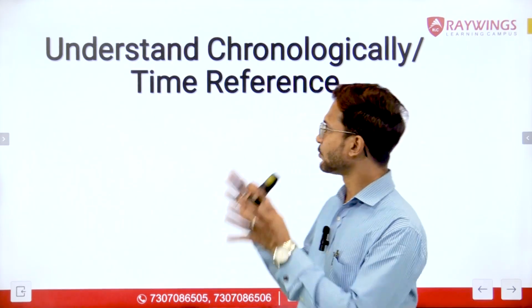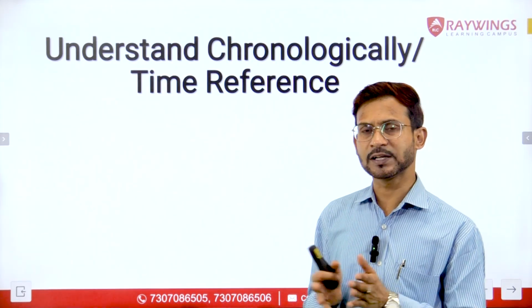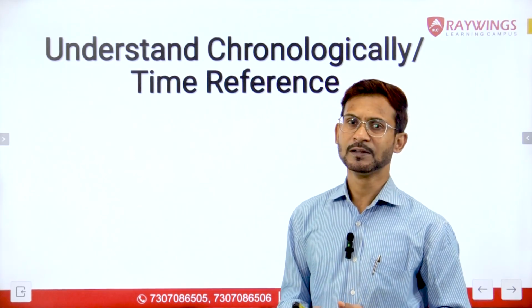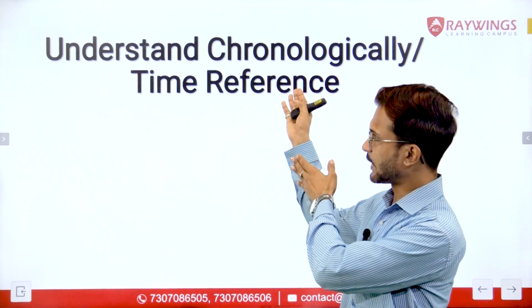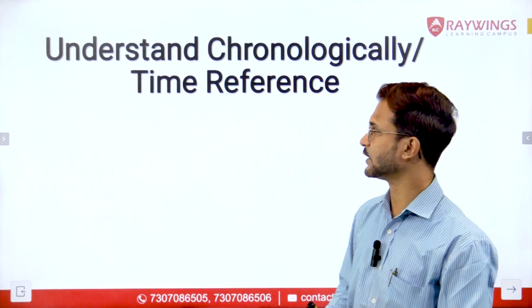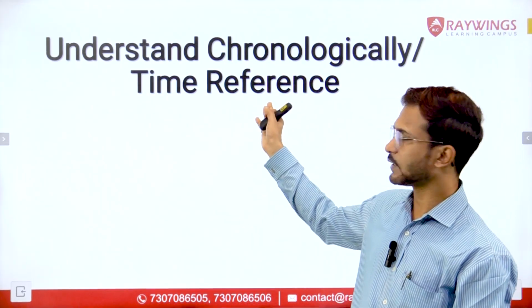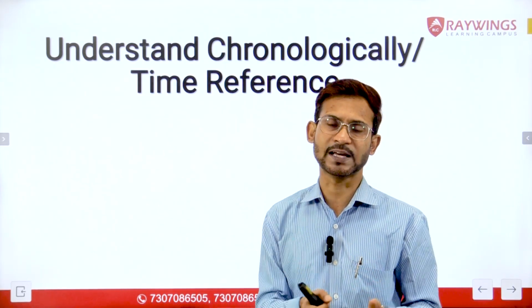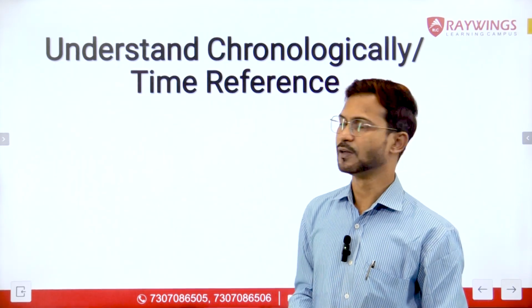When there is a logical sequence of events based upon any timeline, that is how we understand chronologically, or we can call it time reference also. Time reference is when we are referring to any kind of tense in the parajumble.